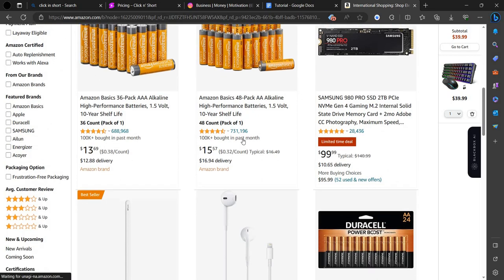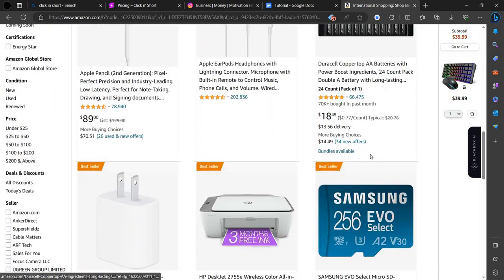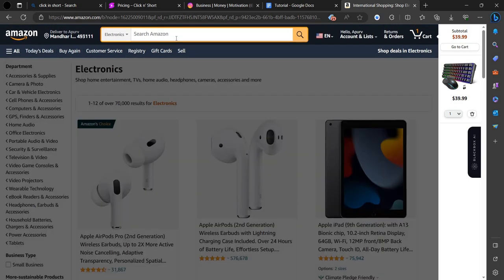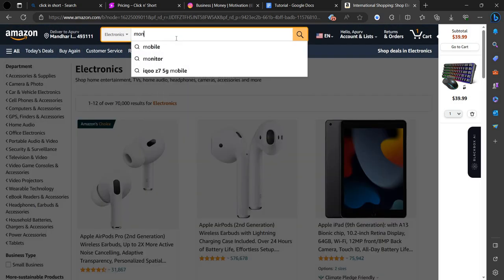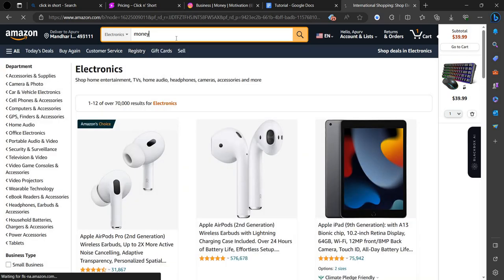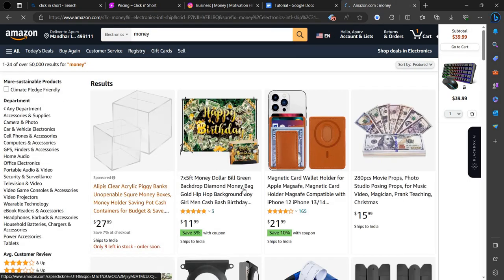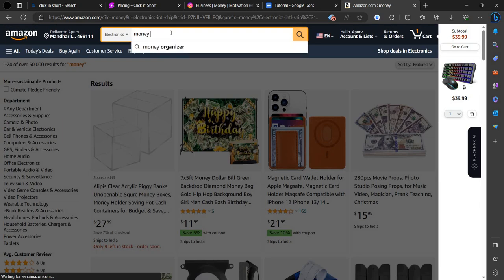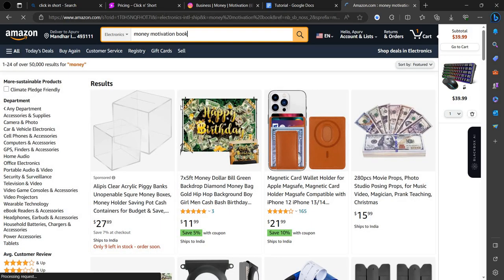If I want to sell a product or motivation, let's go to money. We can search for money, for example a money motivation book.